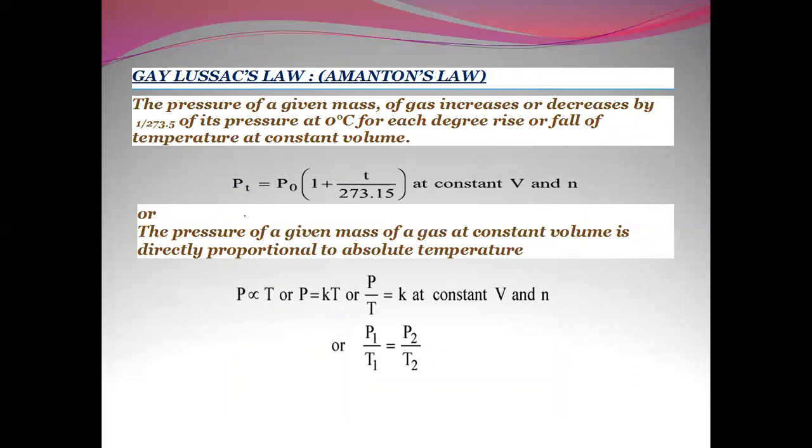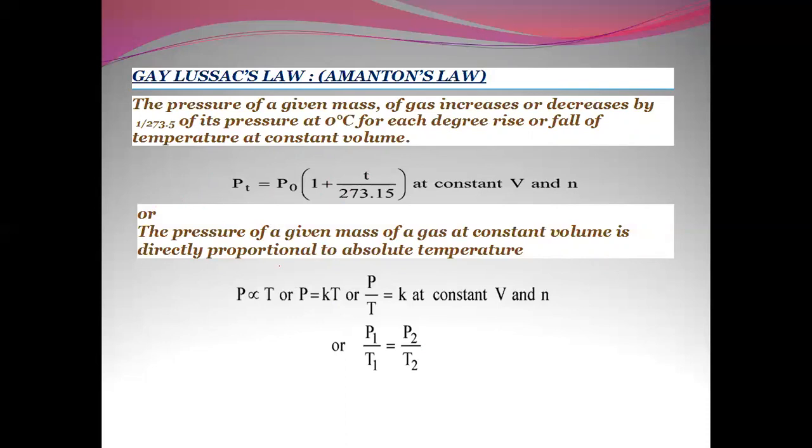The pressure of a given mass of a gas increases or decreases by 1 by 273.5 of its pressure at 0 degree for each degree rise or fall in the temperature at constant volume. So here we are relating pressure versus temperature, and pressure is directly proportional to temperature, keeping volume constant. The same way we obtained the Charles law, we obtain Gay-Lussac's law also.